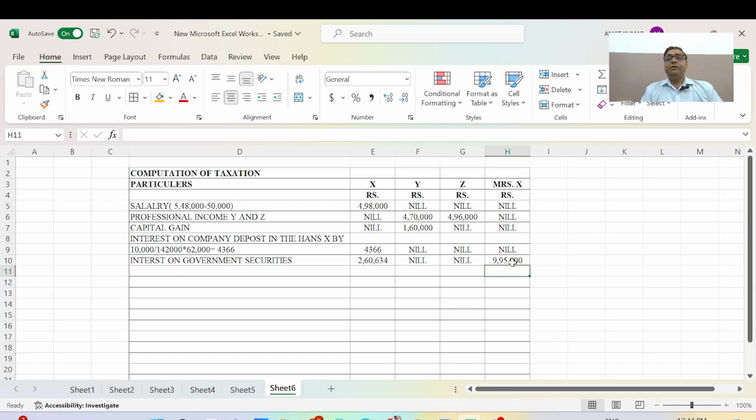Now will be the calculation of the gross total income.